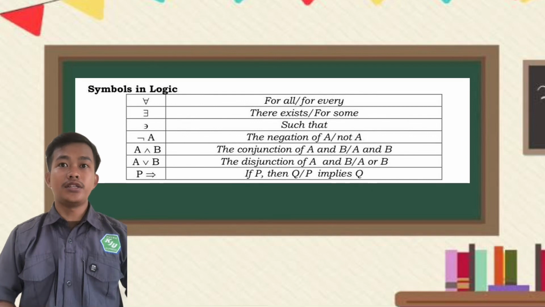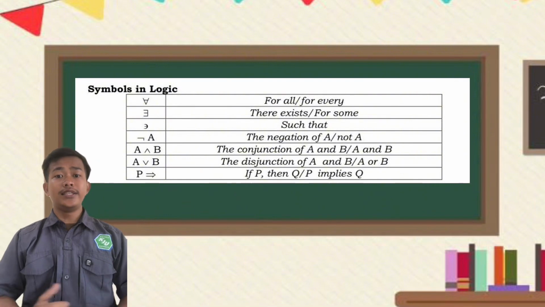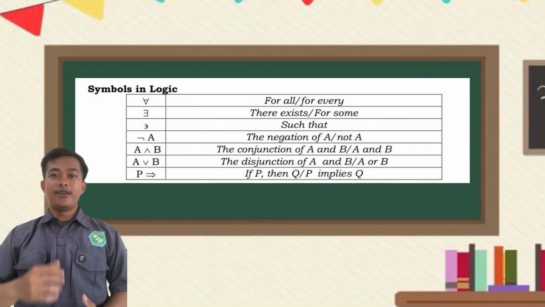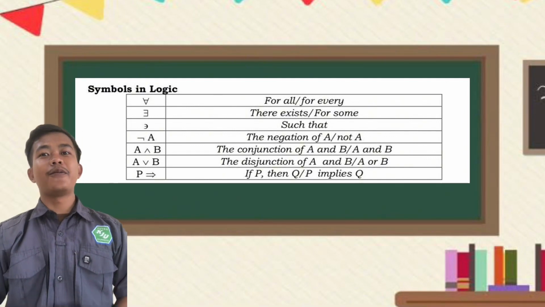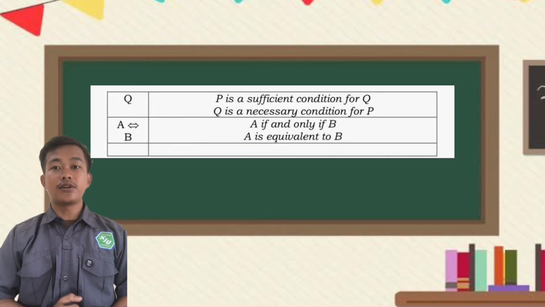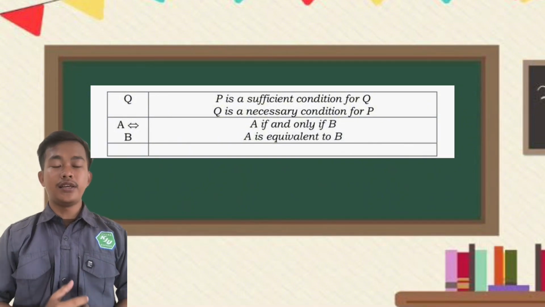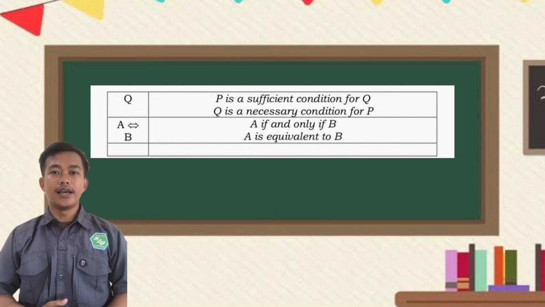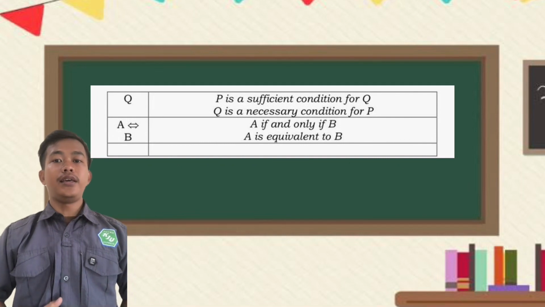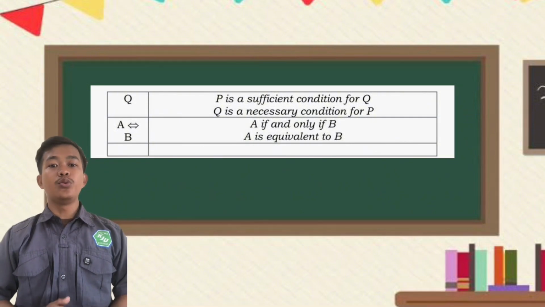The next, the conjunction of A and B, or A and B. The next, the disjunction of A and B, or A or B. The next, if P, then Q, or P implies Q. The next, P is a sufficient condition for Q, or we can say Q is a necessary condition for P. The next, A if and only if B, or we can say A is equivalent to B.